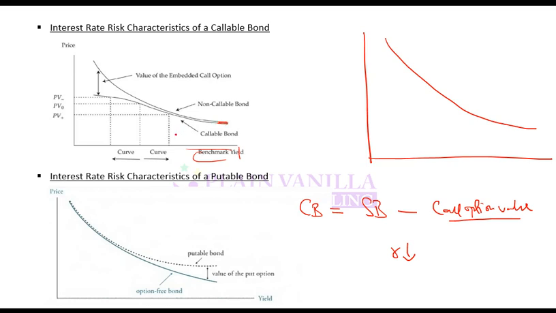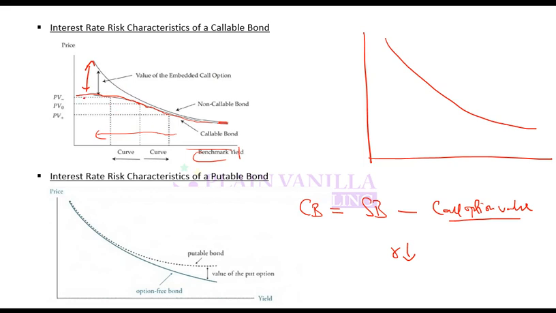Now as I continue to go to the left side, that is, interest rate continues to decrease, at a point the call option will come into the money. Meaning call option value will start increasing. And on the left hand side of that point, this distance will start increasing. Why? Because call option value is increasing.